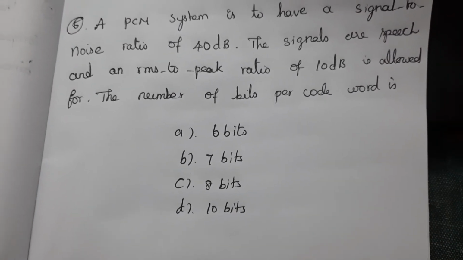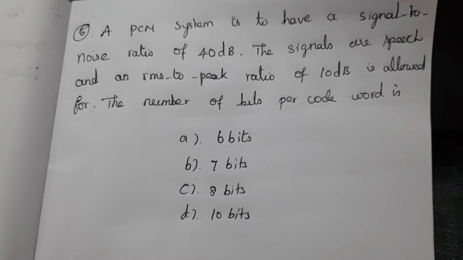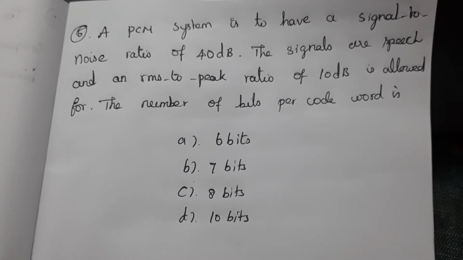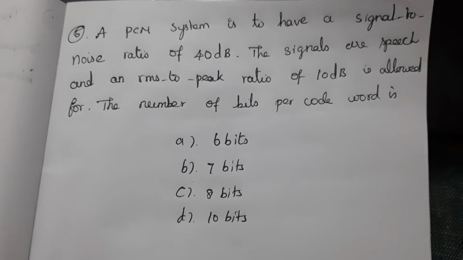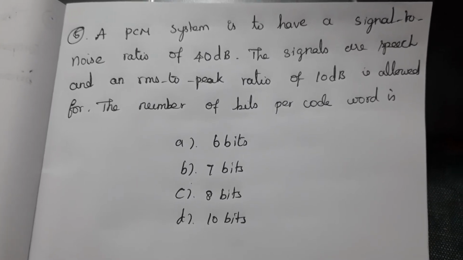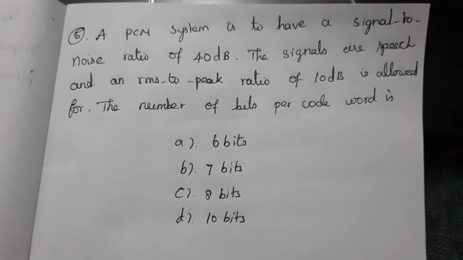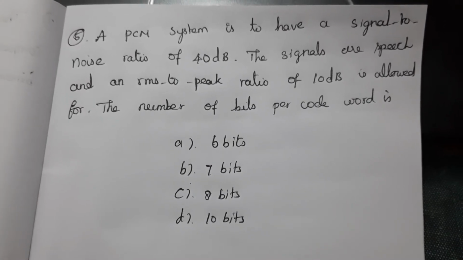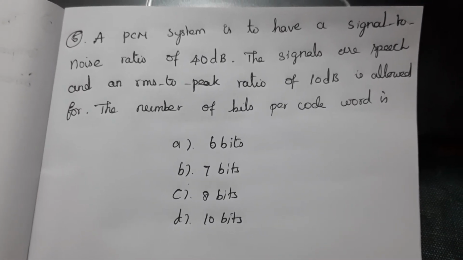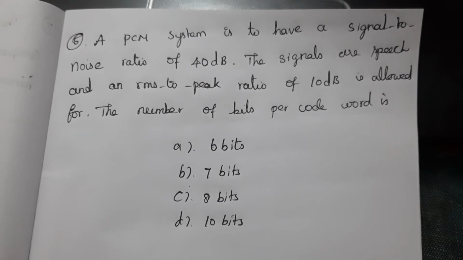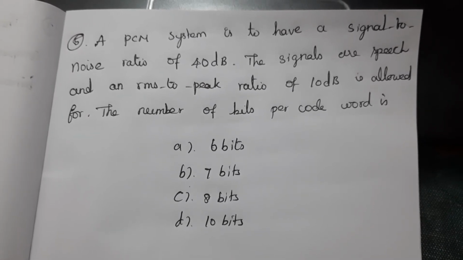Fifth question, a PCM system is to have a signal to noise ratio of 40 dB. The signals are speech and an RMS to peak ratio of 10 dB is allowed for. The number of bits per code word is. You have to find the number of bits per code word. Find the correct answer.